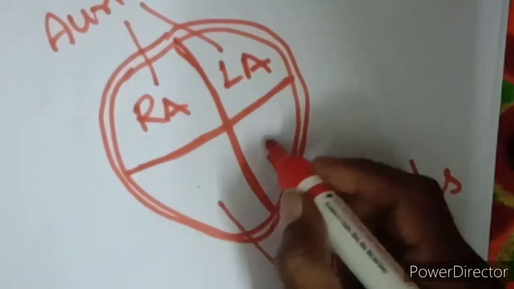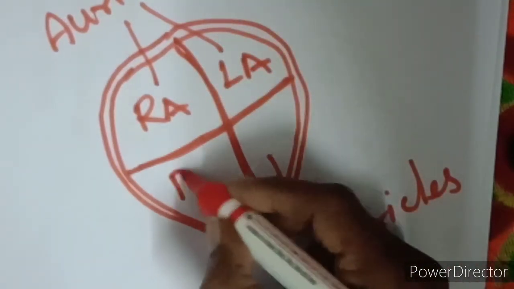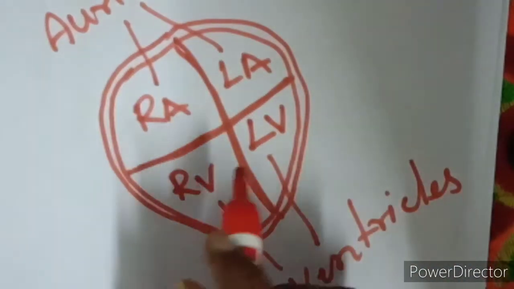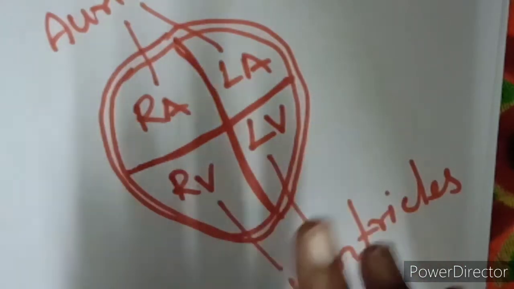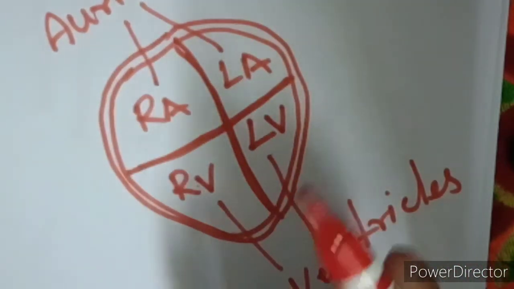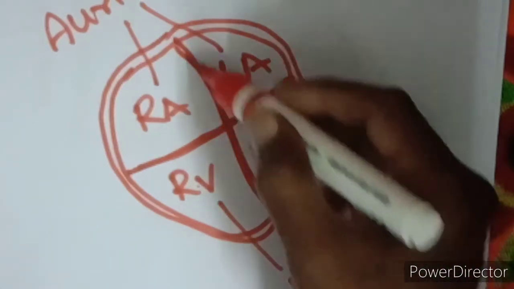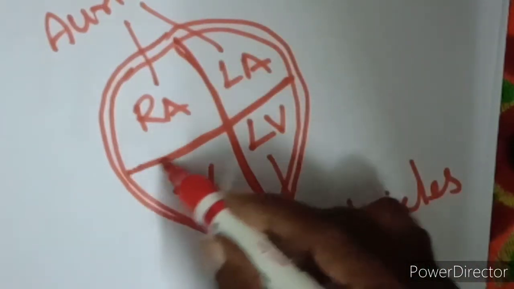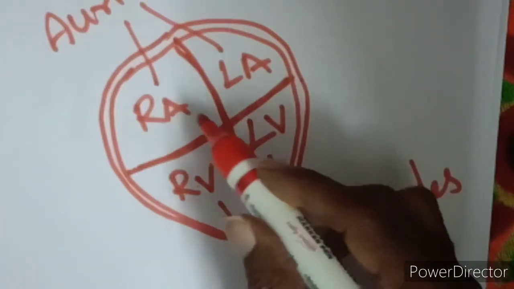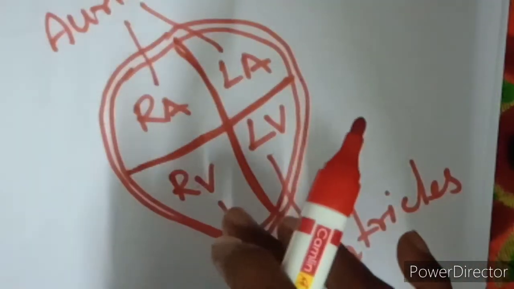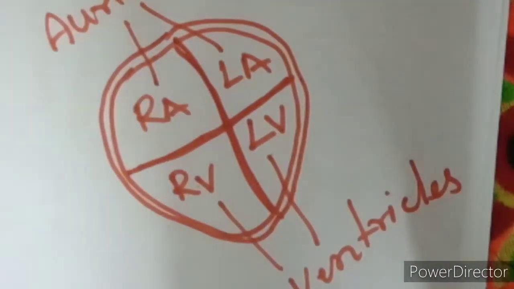These two are ventricles: the right ventricle and the left ventricle. Like that, in our heart, four chambers are present. But how can we say there are four chambers? By observing these two grooves, one vertical groove, one horizontal groove, on the surface of the heart, we can say that four chambers are present inside our heart. Now I can draw this four chambered heart like this.